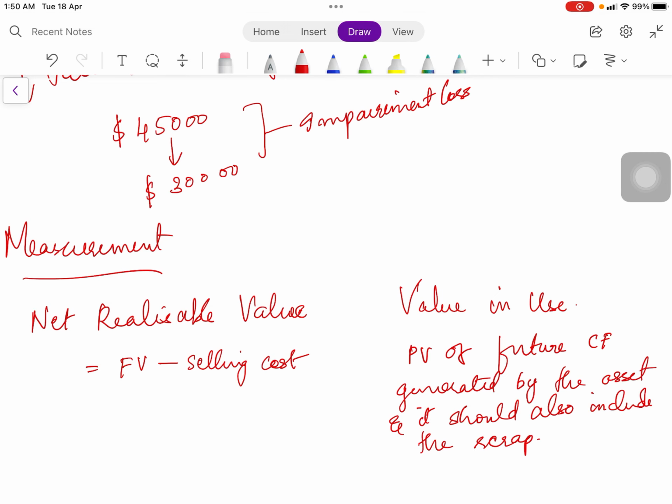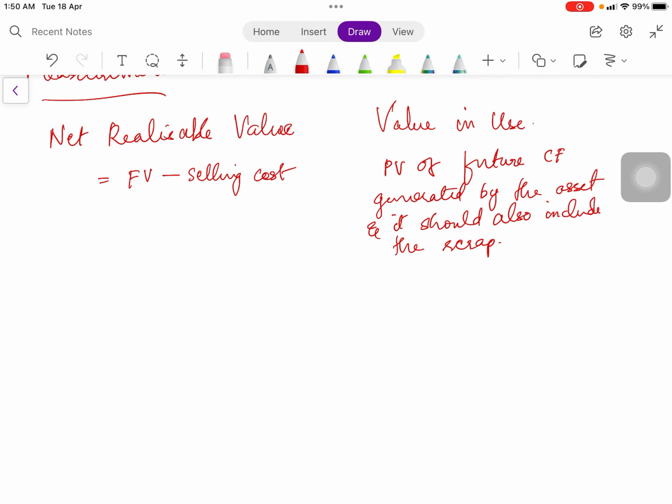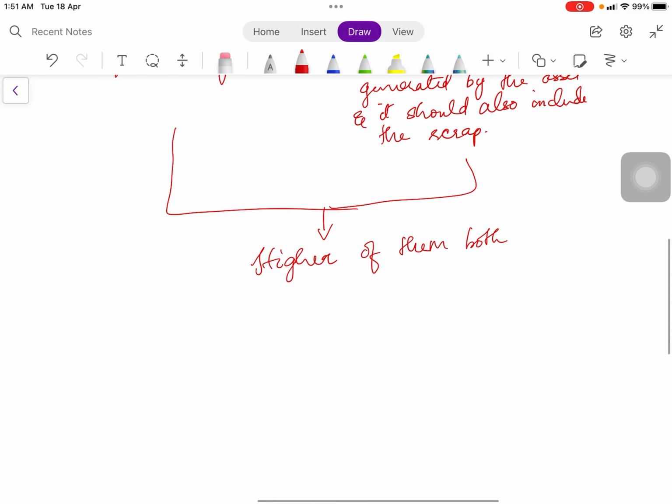So you have these two values. What do you take as the asset's carrying value from there on? You will take the higher of the two. Whichever is higher, that will become the value of the asset. Okay, so you take the net realizable value, you take the value in use, and whichever is higher of them both is your recoverable amount.